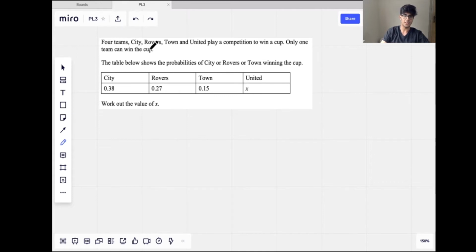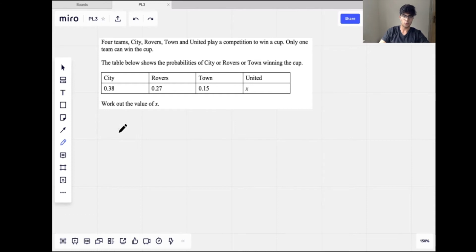Four teams, City, Rovers, Town, and United, play a competition to win the cup. Only one team can win the cup. That's literally the real world way of saying the events are mutually exclusive. Because only one team can win the cup, the event City wins is going to be mutually exclusive from Rovers wins, etc. And so from this straight away, we know those probabilities will sum to 1.